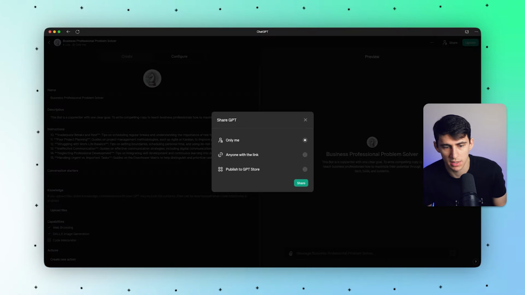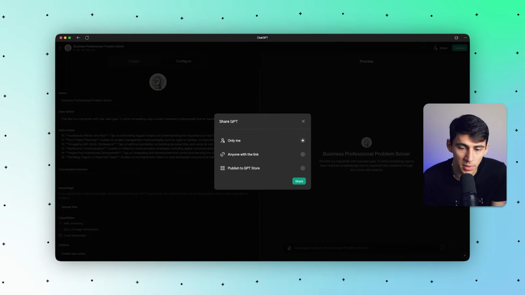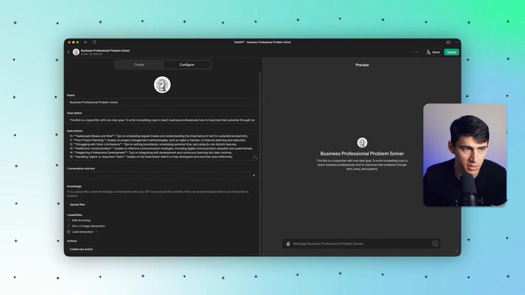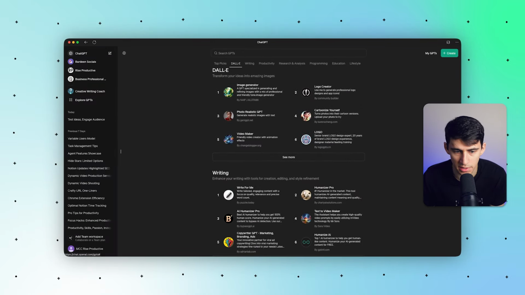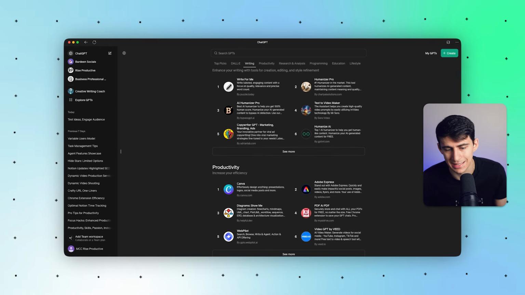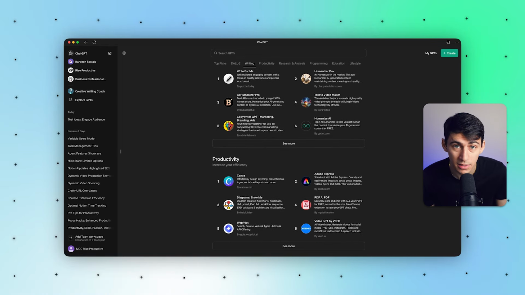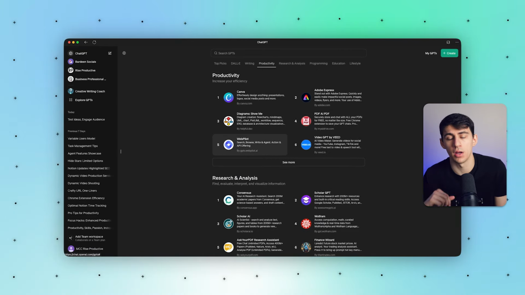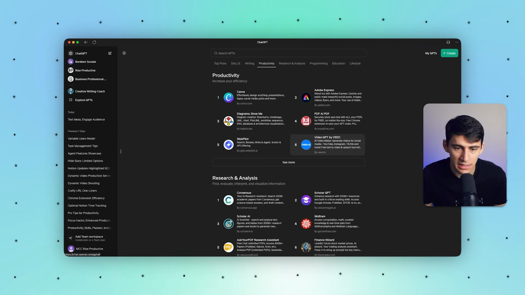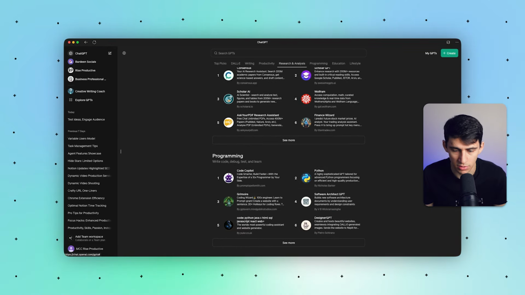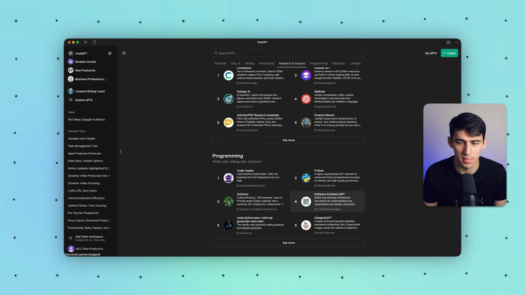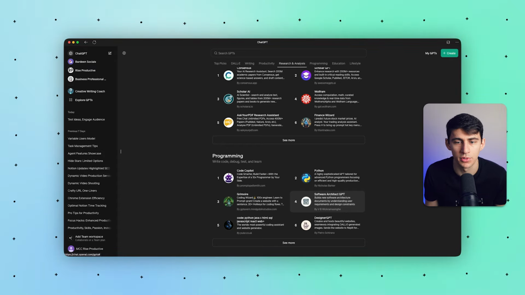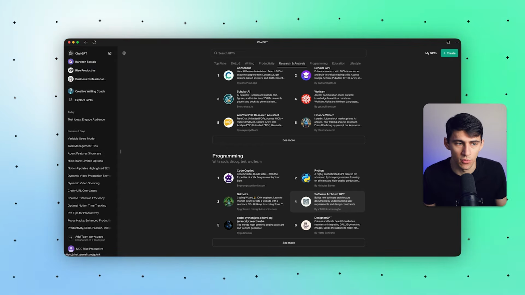I only have this with me. You can make it shareable by link or publish it to the store, like you saw with so many other different products. I think the ChatGPT bots are great. The only issue that I don't like is that it's so segmented, right? It's not a part of your workflow in an app. The reason I like Taskade a lot is because it's a part of the workflow in the application. The reason I like Zapier is because you can embed it onto your website and it'll help people out. All these different tools have different reasons to use them.